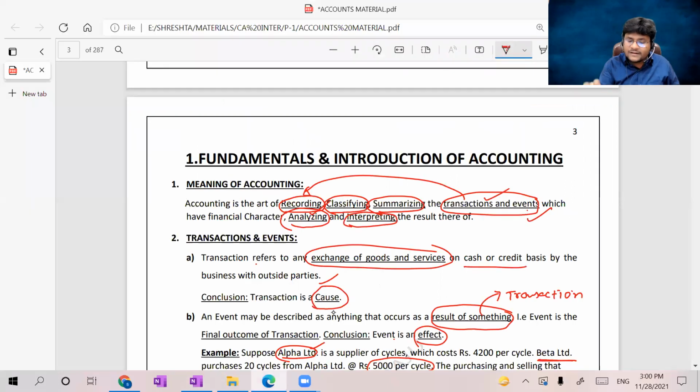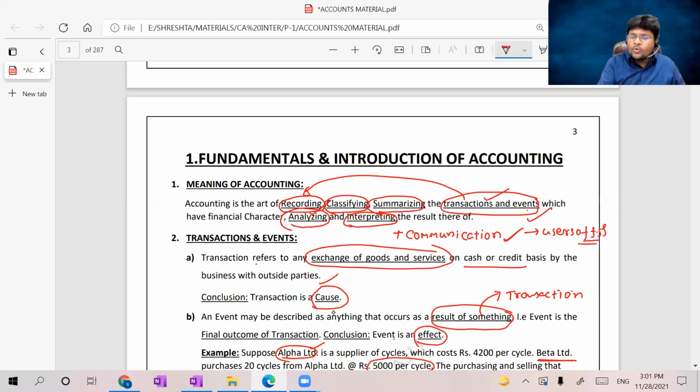Not only interpreting, one more important thing is there after that interpretation: communication. Ultimately, the financial information, analysis and interpretations should be communicated. Communicated to whom? Users of the financial statements.